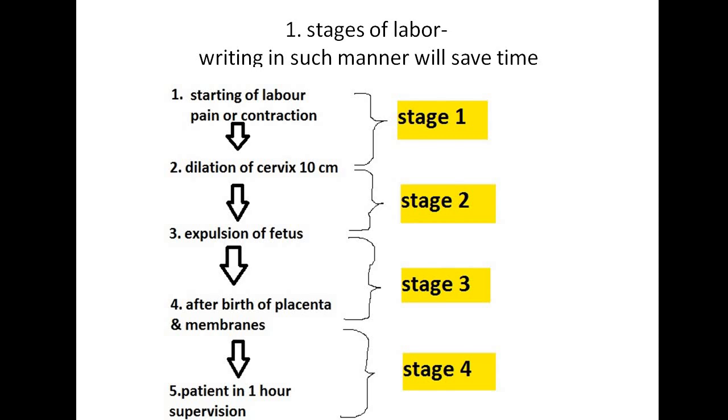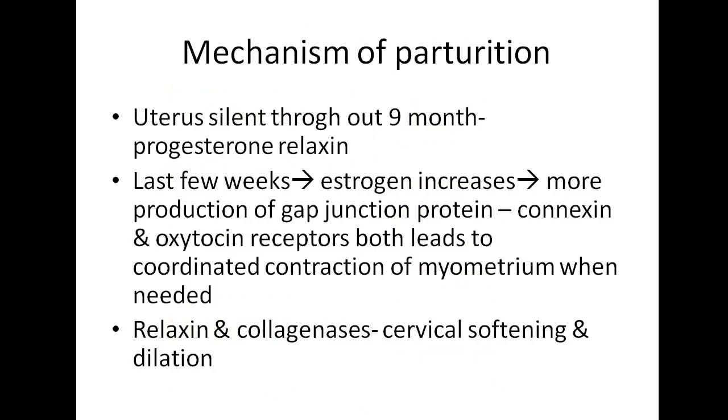After dilation of cervix to 10 cm, until expulsion of fetus, fetus is out of the vagina, delivery of fetus, is stage 2. Starting from expulsion of fetus, until after birth of placenta and membrane, that is stage 3. After all placenta and membrane are outside, and patient is still under supervision for any complication, that is stage 4.